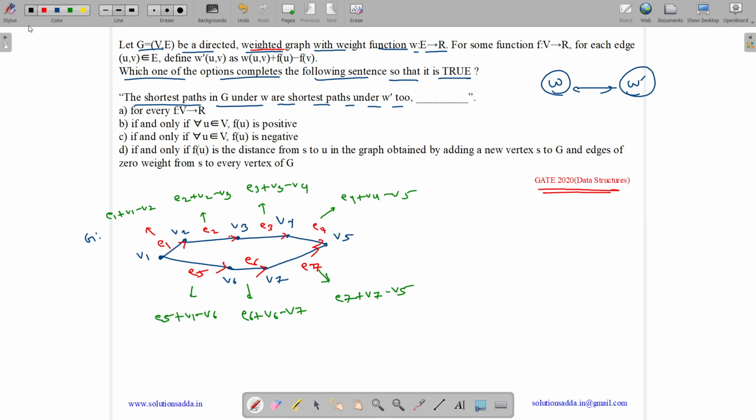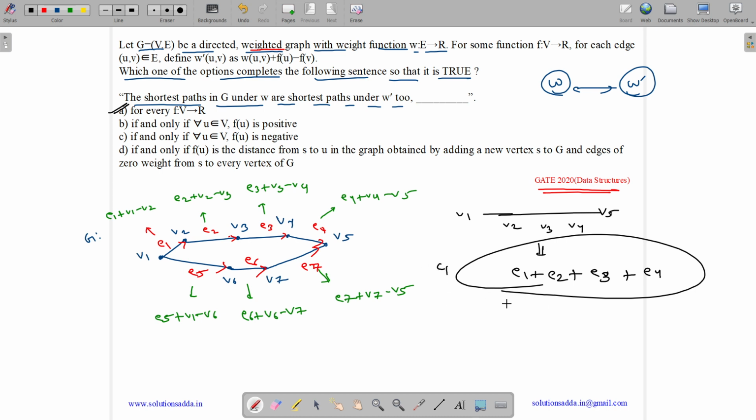See here, this question has answer as option A. Why? I will show you. Suppose initially we had a V1 to V5 shortest path using vertices V2, V3 and V4. So what was the weight? It was V1 V2, E1, plus V2 V3, E2, plus V3 V4, E3, plus V4 V5 which is E4. Now what is the new weight? So that was one of the paths, with cost C1, and another path was E5, V1 to V5 using V6 and V7. So its cost C2 was E5 plus E6 plus E7.